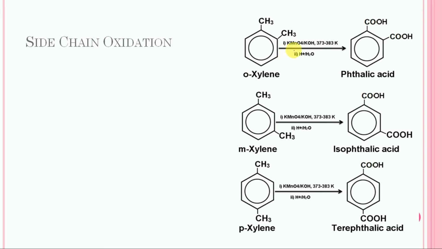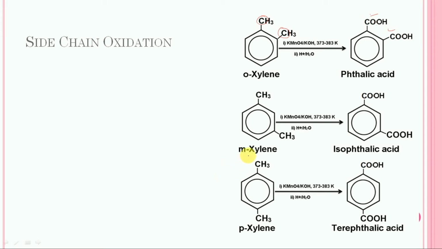It is subjected to oxidation with potassium permanganate in alkaline medium. Again, the reaction will take place in the temperature range 373 to 383 Kelvin. In both cases, oxidation will take place on these carbons and they will change into carboxylic groups. So in this case, orthoxylene will get converted into phthalic acid.